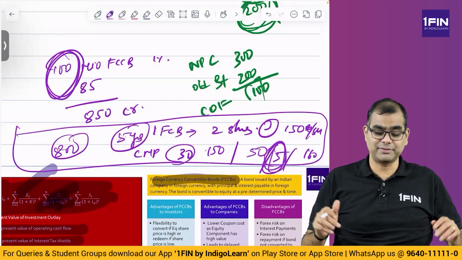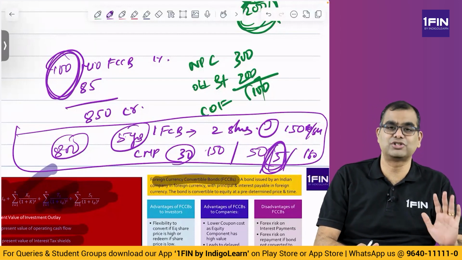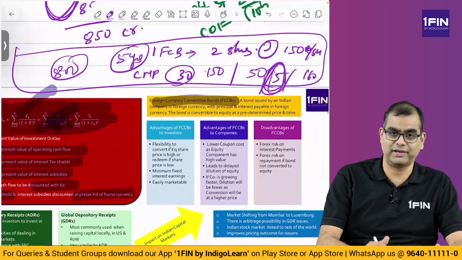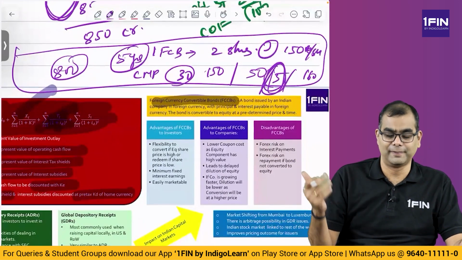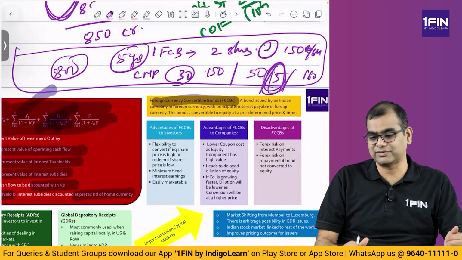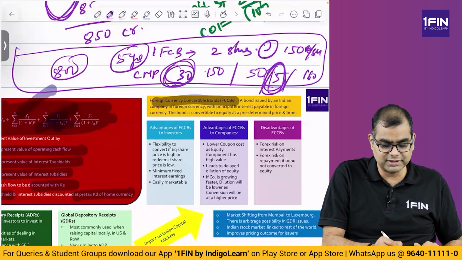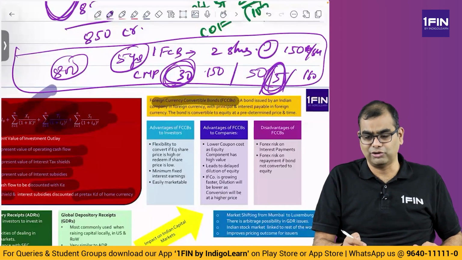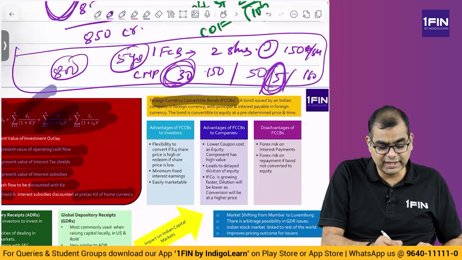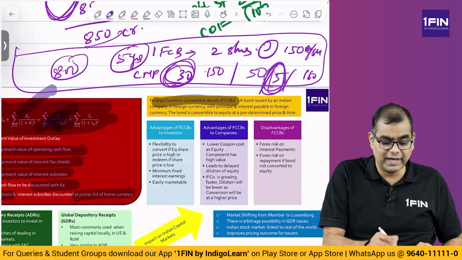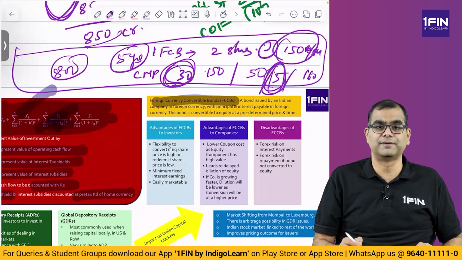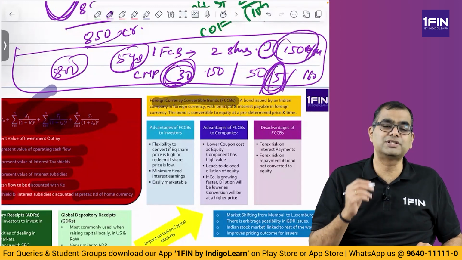So FCCBs are a very dangerous tool actually. If you honestly ask me, if a company is doing well, everything is well. Why is it well? Because of the concept of leverage. When the company is doing well, if you were to dilute your equity, let's say the current market price is 30, you would have to issue a lot of shares, whereas you are saying I will issue debt of 850 crores and I will convert it at 150 rupees. So, my dilution is reduced to that extent.